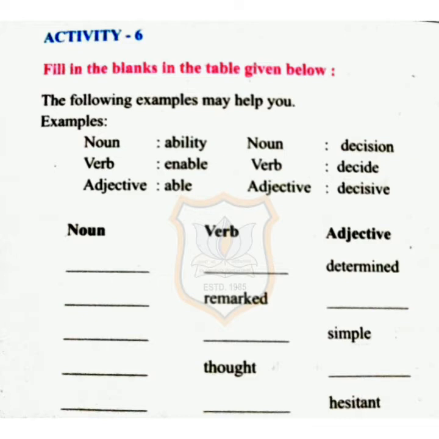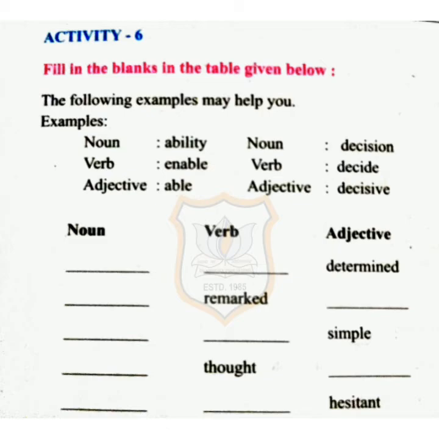Now here the adjective is given, that is determined. So for determined, noun will be determination and verb will be determine. Now next, verb is given, remark. So the noun will be remark and the adjective will be remarkable. I will give you this as PDF.